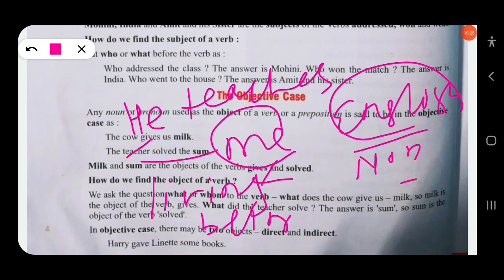So the living being will be called as indirect object and the non-living being will be considered as direct object. So here English will be called as objective case. When a noun plays the role of a direct object, it will be said as objective case or accusative case.